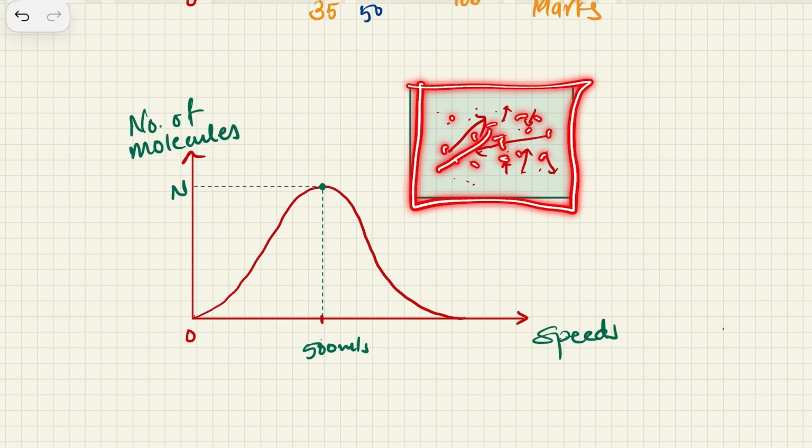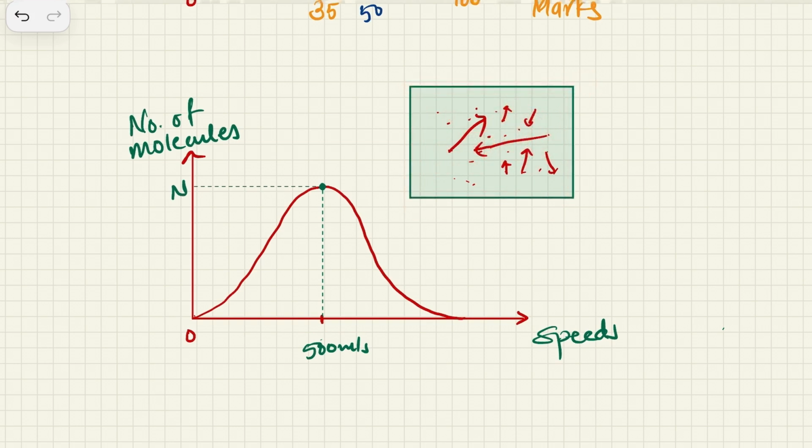They are in continuous random motion. So if you can see all the directions of motion I have shown, the molecules are never at rest. That was the first assumption when we were discussing assumptions of kinetic theory. And we also discussed that molecules move with a constant velocity between collisions. So between two collisions, the velocity of the molecule is constant. Yes, they can change velocities, but for that they need to collide.